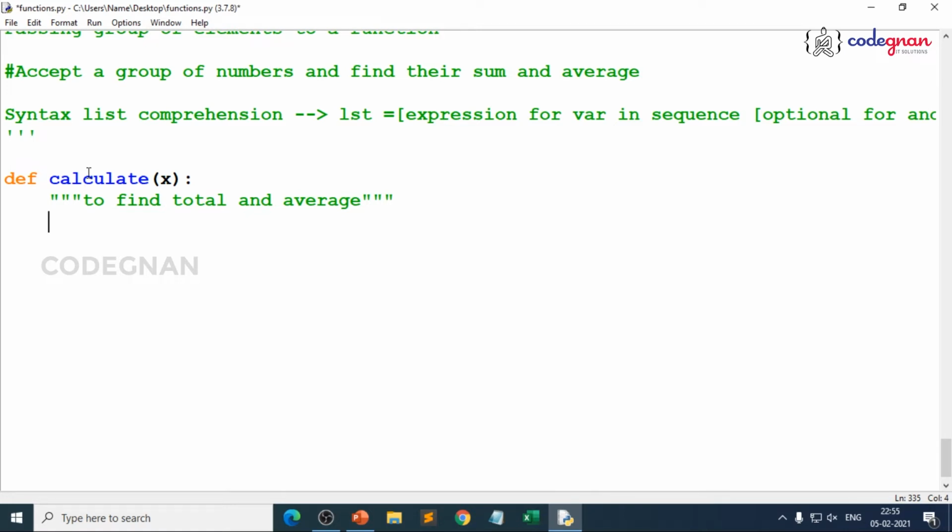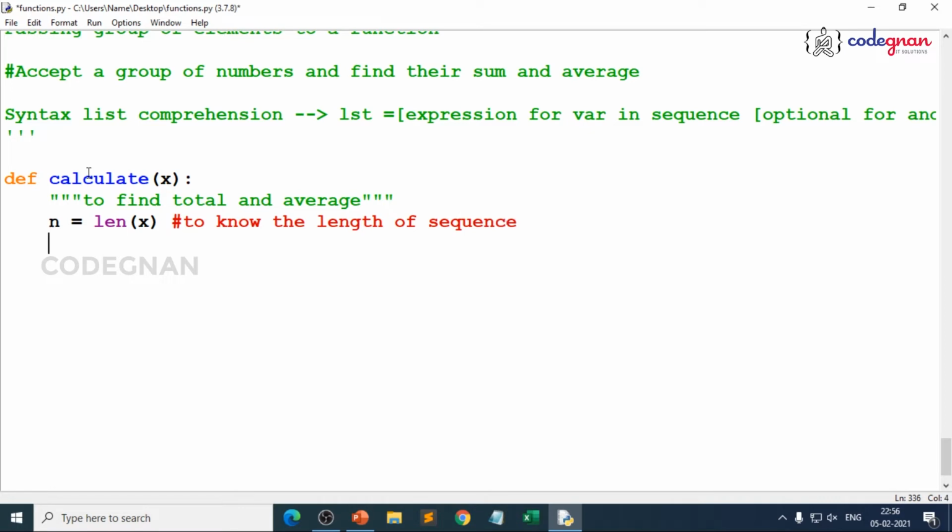If you use square braces, that becomes list comprehension, curly braces set, and if you pass pairs, that is dictionary comprehension, which we have seen about each one of them. Now, the first thing is I need to know the length of that sequence. So, what do I do? I just give len of x. That's how to know the length of the sequence. So, based on that only we start our problem statement execution.